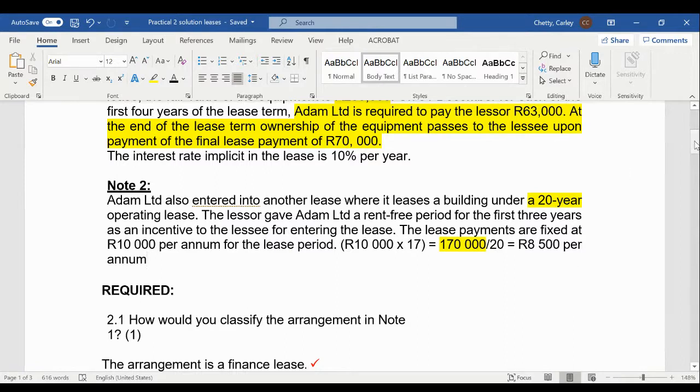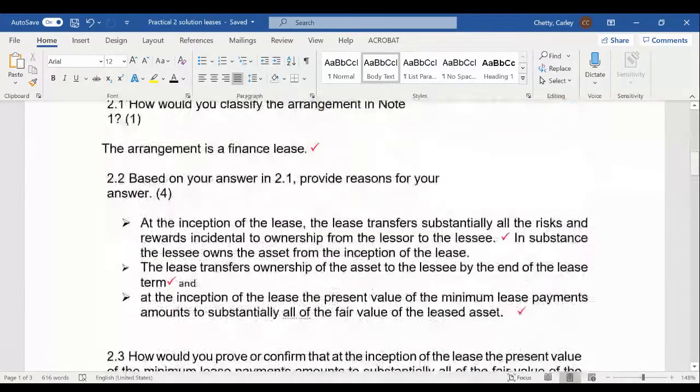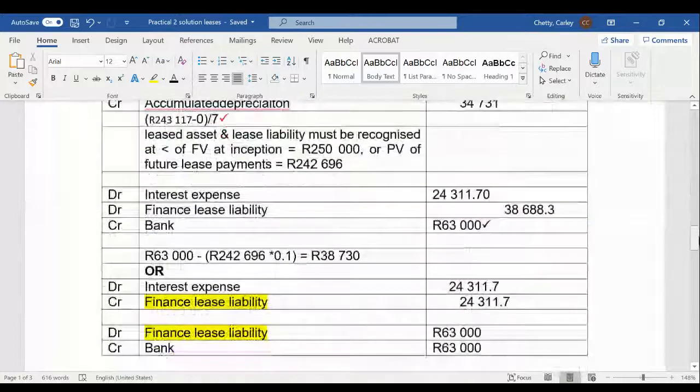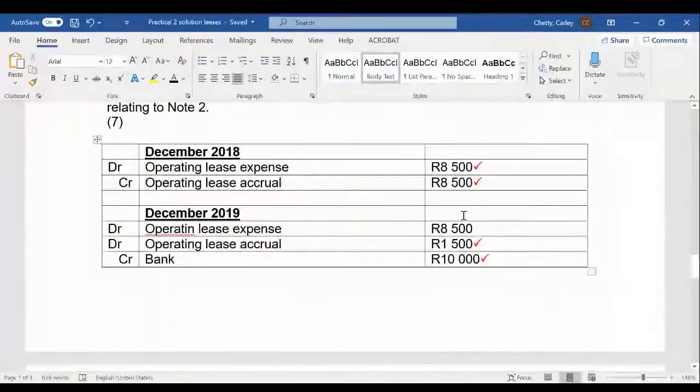Okay, so that is the amount we actually want to process in our accounting records. So let's have a look at the journal entries for this. In the first year, in December, we will say debit operating lease expense. So this is basically our payment for our rent. And then we're going to say operating lease accrual.